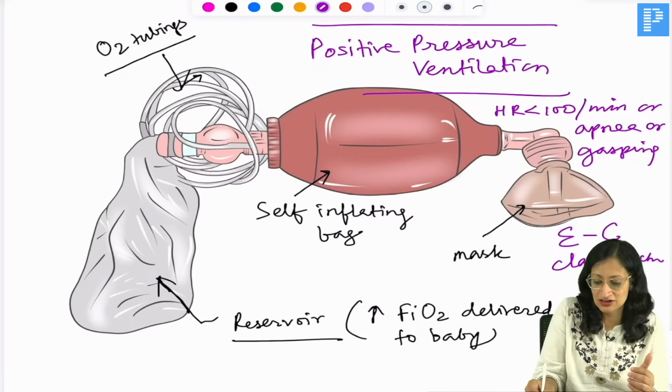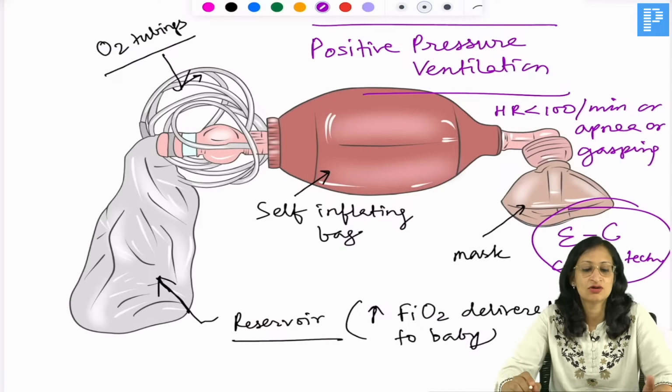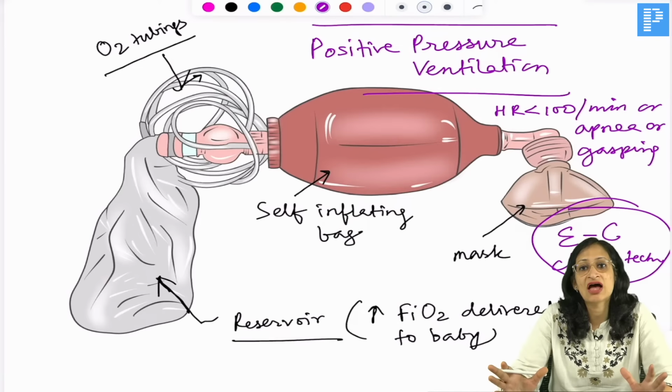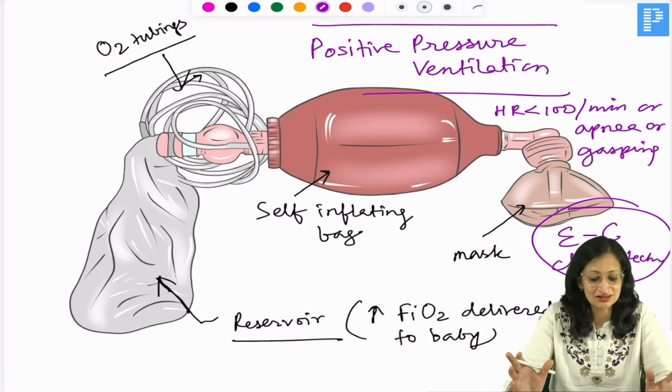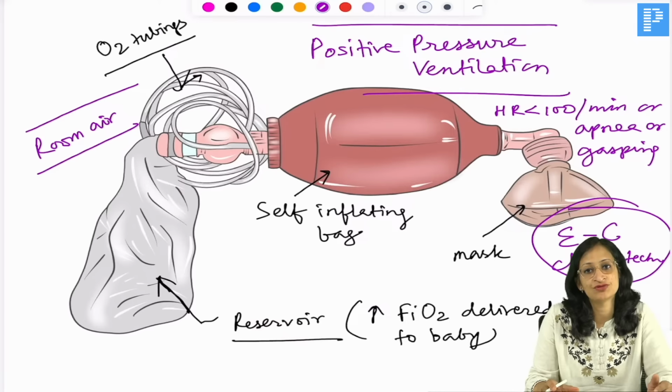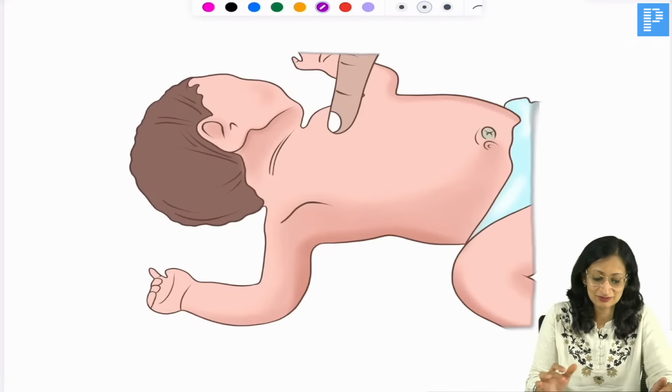So, that is about the self-inflating bag and mask. When you are resuscitating a term baby, you start with room air. In preterm babies, we can start with a FiO2 of around 30%.